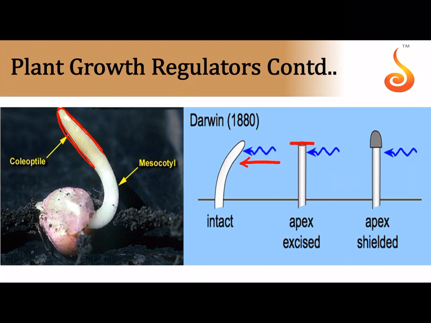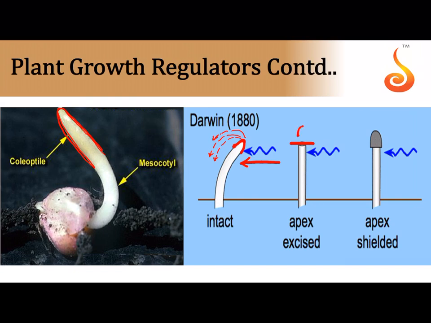And when you remove the tip of the stem, that is the tip of the coleoptile, and you cover the apex of it, you can see that there is no bending. That means this coleoptile, the tip of the coleoptile, is very important in releasing some chemical which is translocated downwards to the stem.